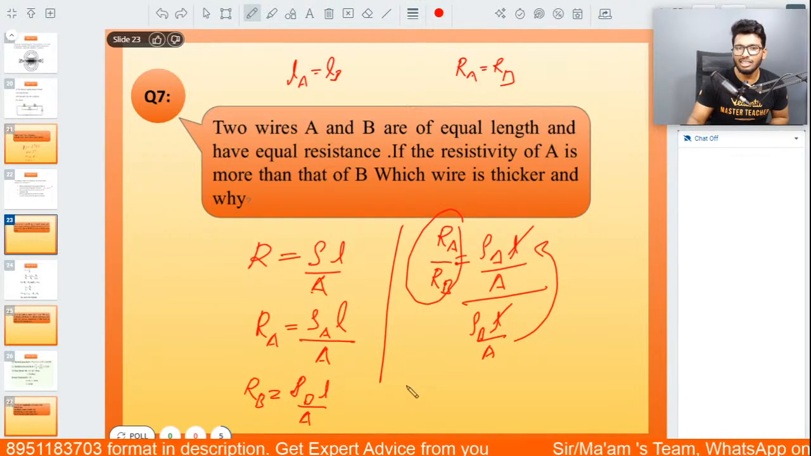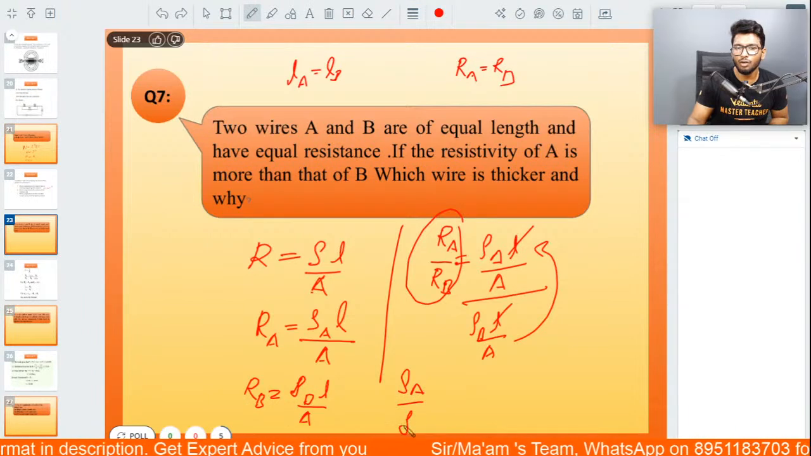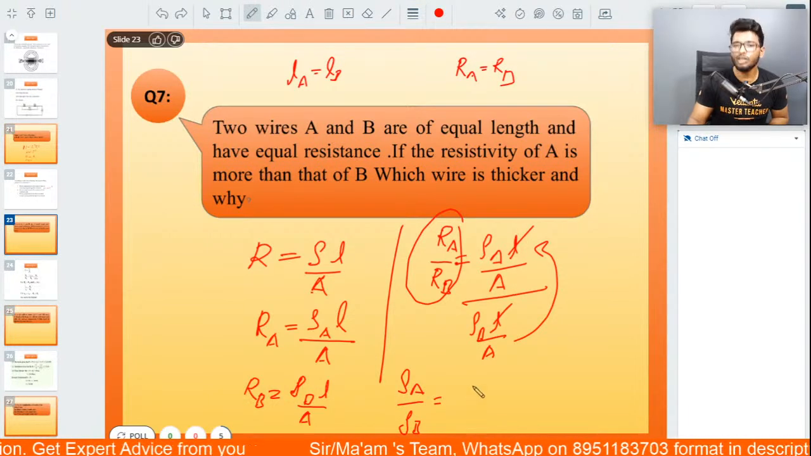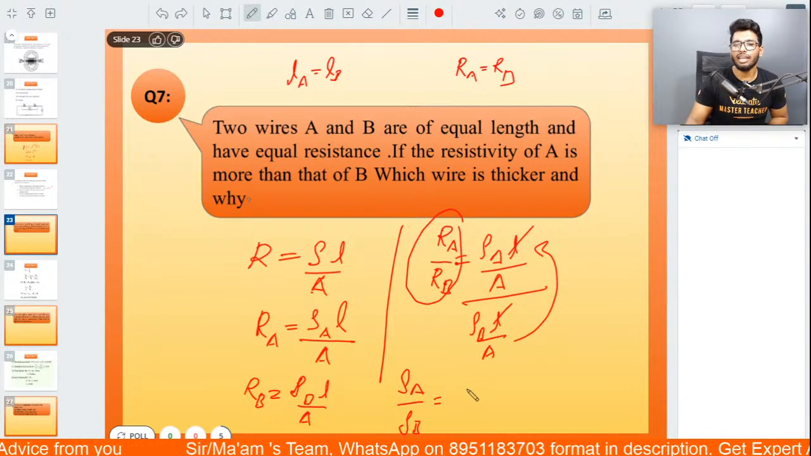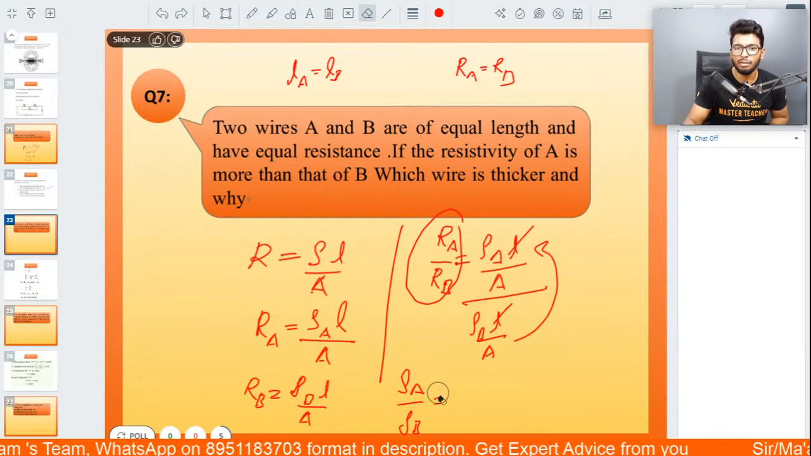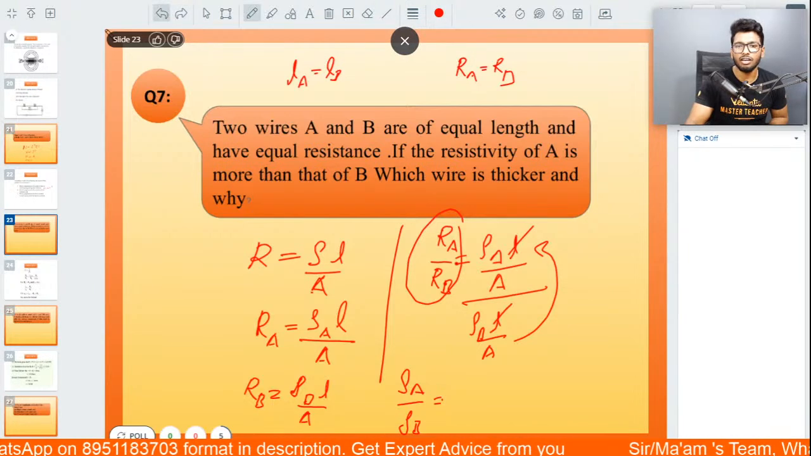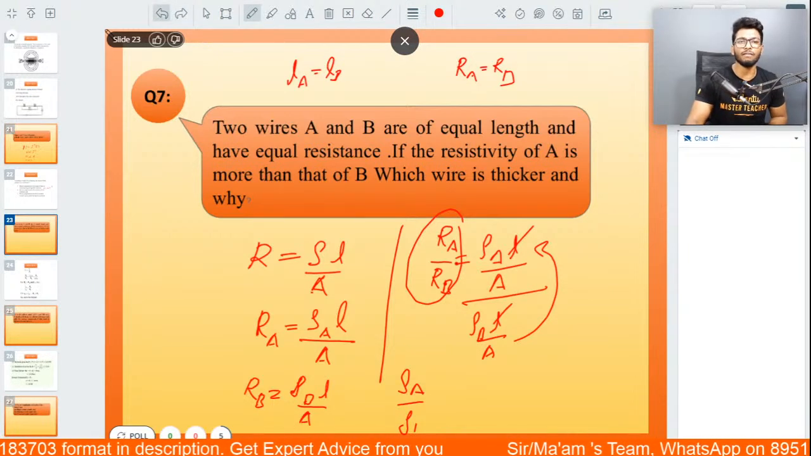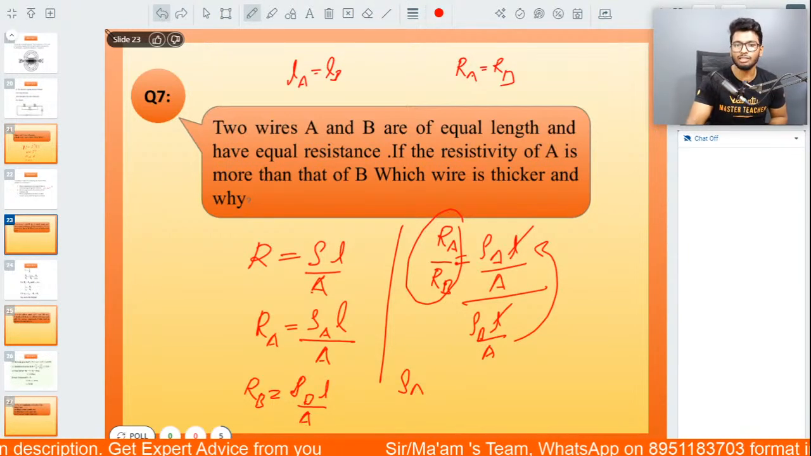So I can say that rho A by rho B is equal to... okay, you can keep it as it is. Sorry for that. My bad. We'll just leave it as it is. One sec, guys. I'm just trying to prove it mathematically over here.